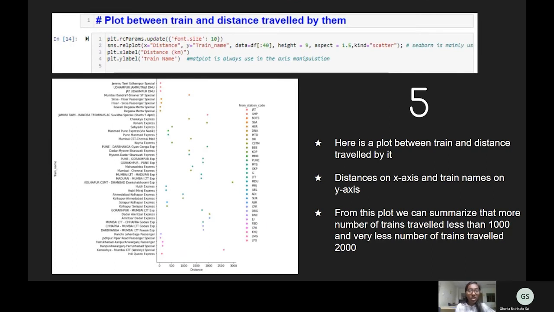This is a plot between trains and the distance traveled by them. This plot indicates different trains on the y-axis and the distance in kilometers on the x-axis. Through this, we could infer that there are very few trains that travel more than 2000 kilometers, and the maximum number of trains travel less than 1000 kilometers.